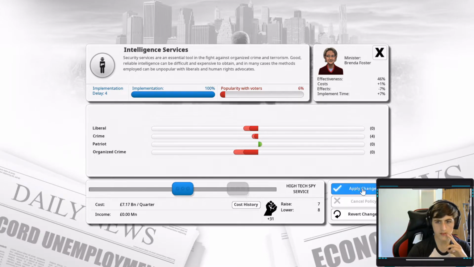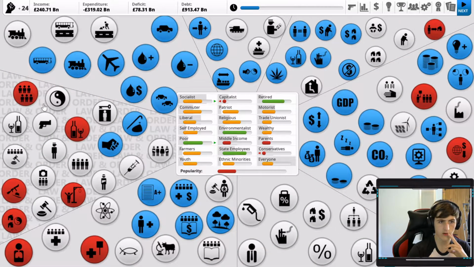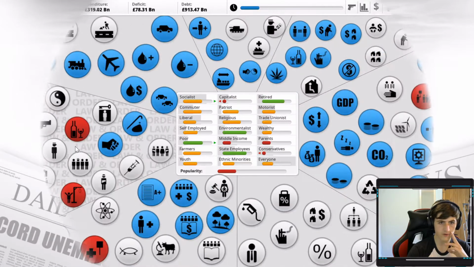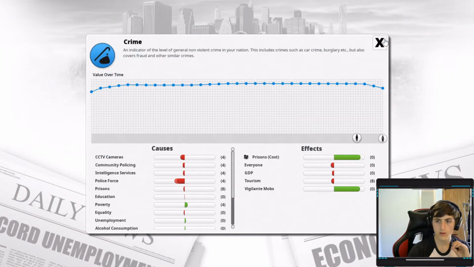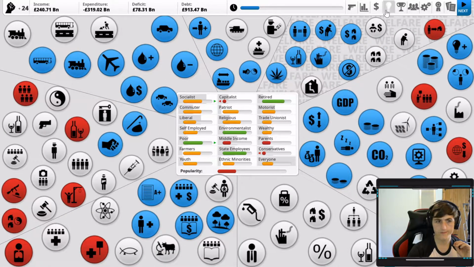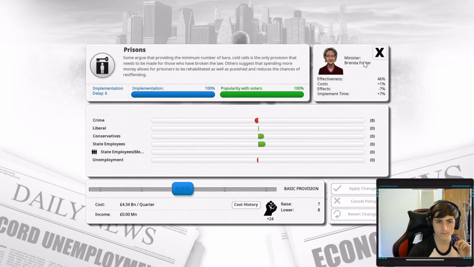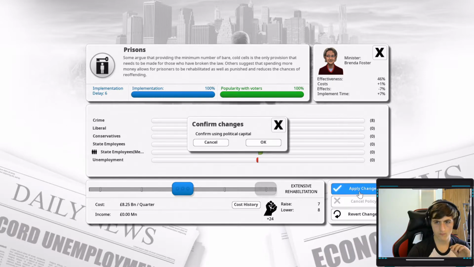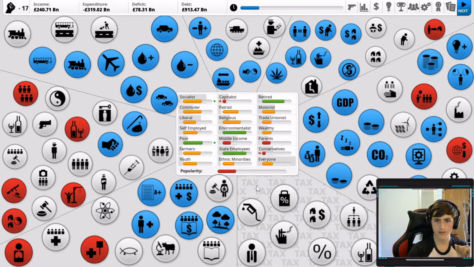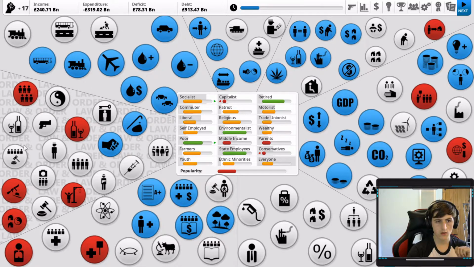We're going to have to boost this, aren't we, just to reduce the unorganised crime. Crime needs to start dropping for GDP to go anywhere. I mean, we're getting there, but it costs nearly double to go to rehabilitation, but it makes everybody happier. Interesting. I didn't think Conservatives would like that, but maybe they do.